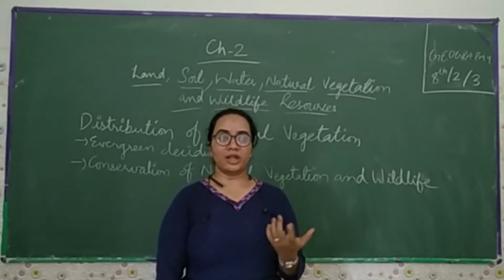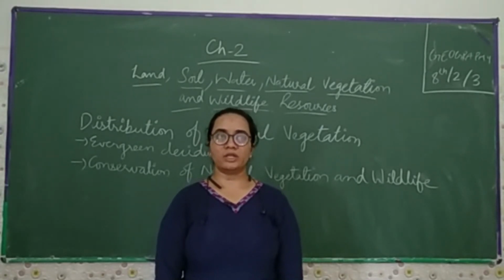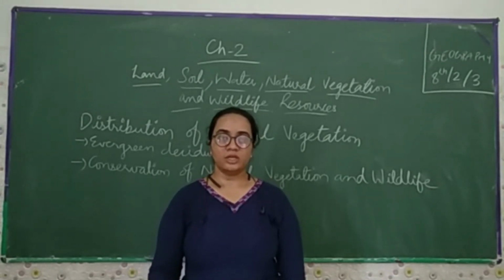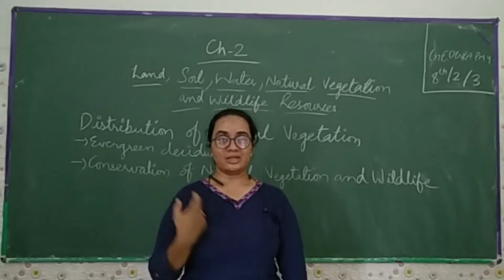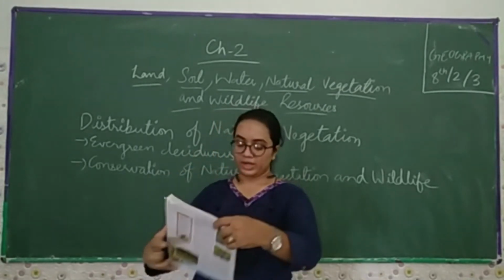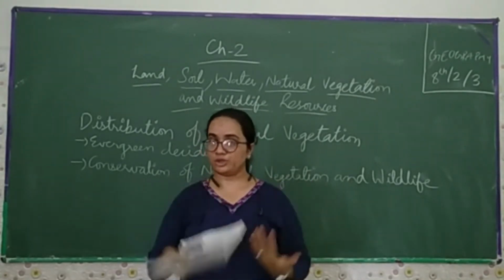If we talk about the plants, if we can't conserve them, one day it will come that the complete land becomes barren or a desert. So we have to conserve them. Now, coming to the next topic: the conservation of natural vegetation and wildlife. How do we conserve the natural vegetation and wildlife?